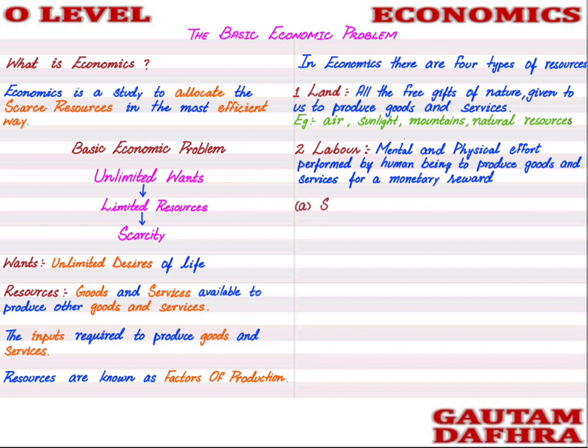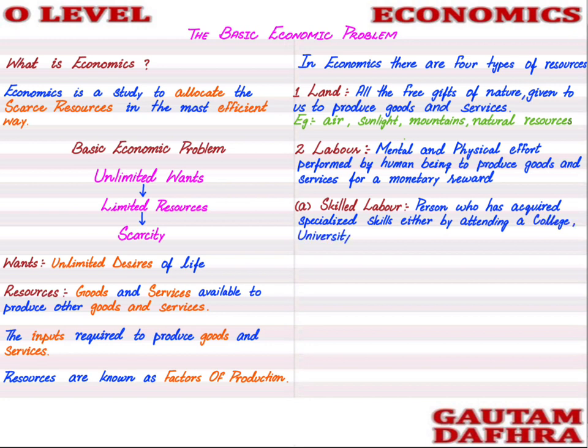Labor is of two types. One is skilled labor. The skilled labor is the person who has acquired specialized skills either by attending a college, university, or a training center, or through on-the-job training.